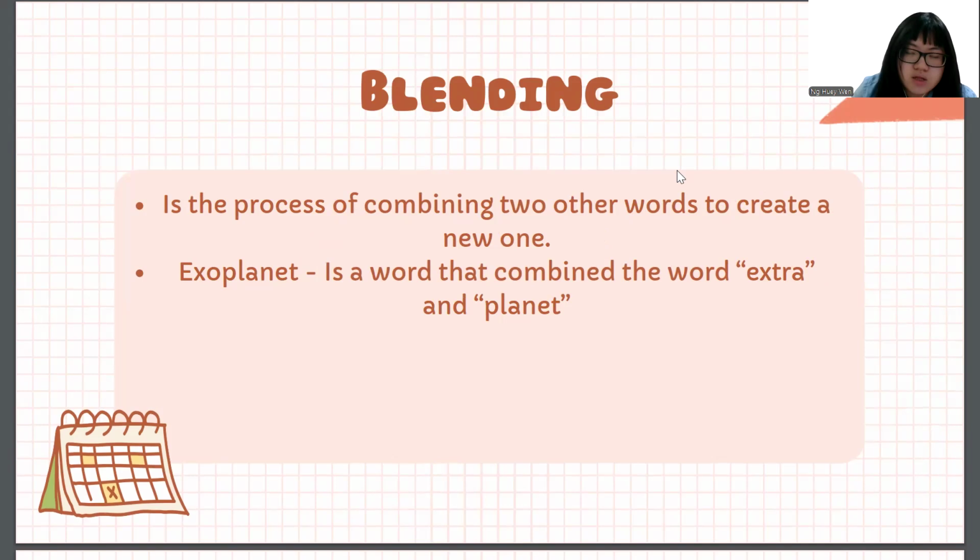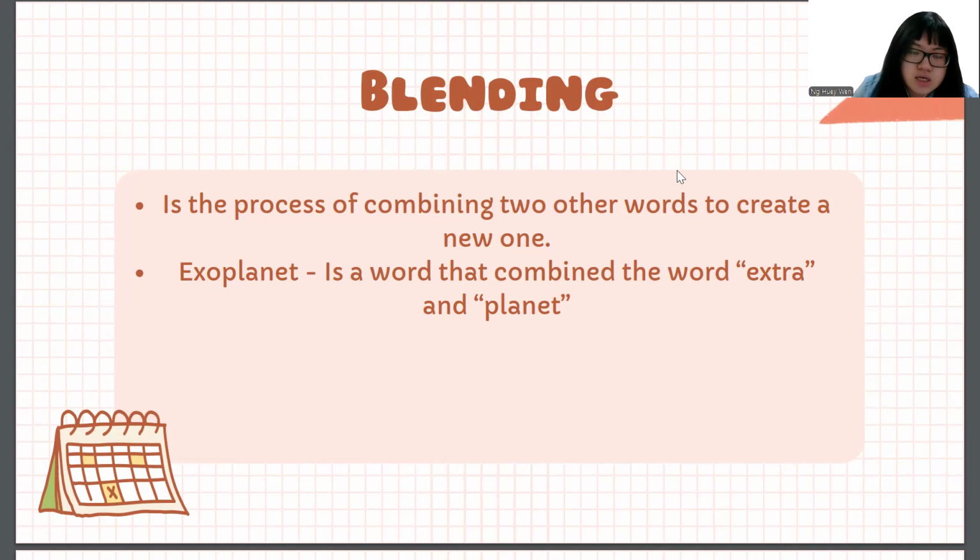The difference with the previous one is the words used to combine can be just a certain part of the two words chosen.